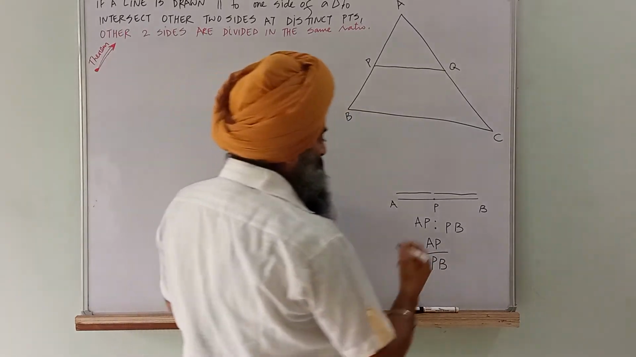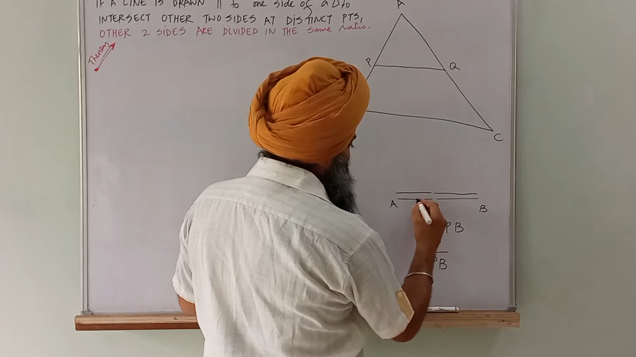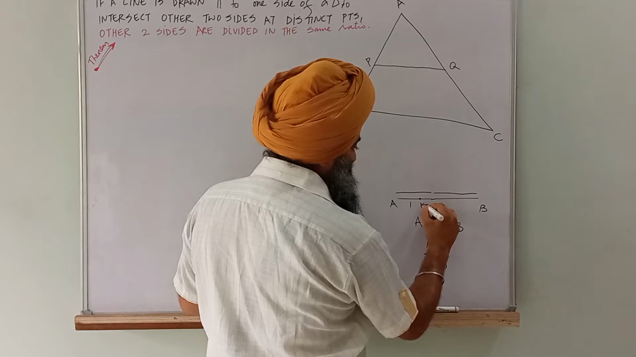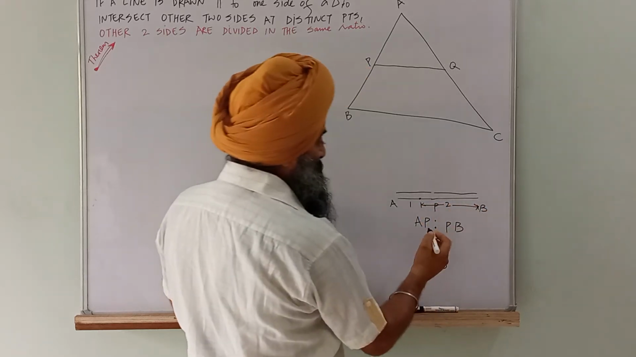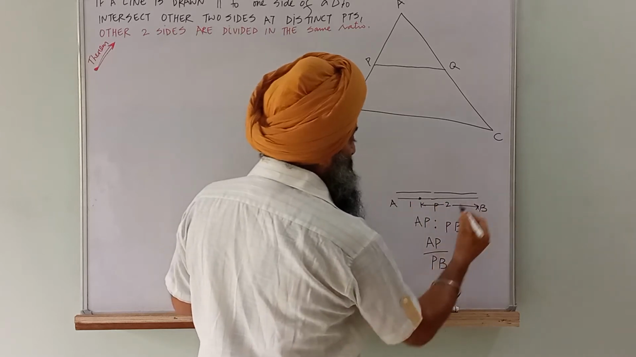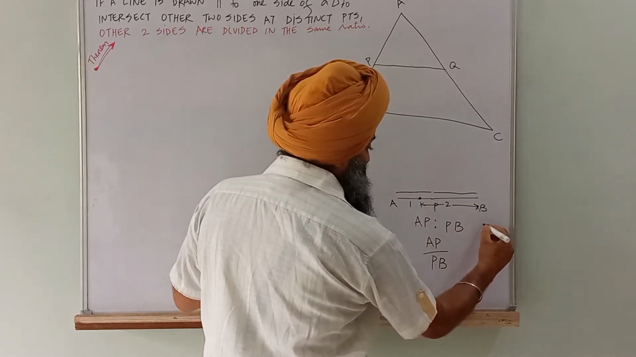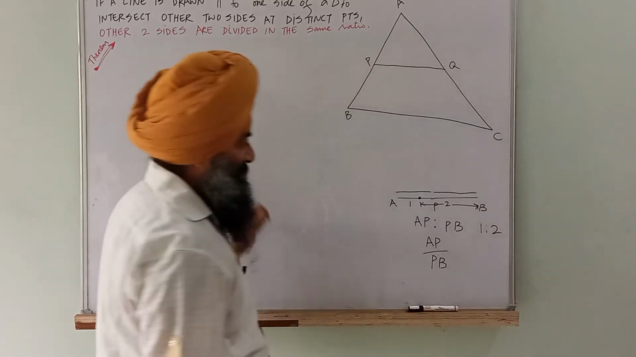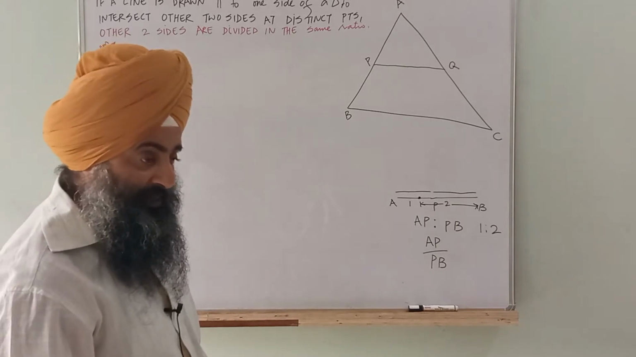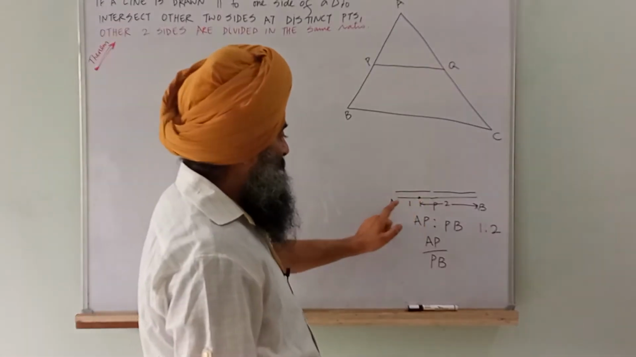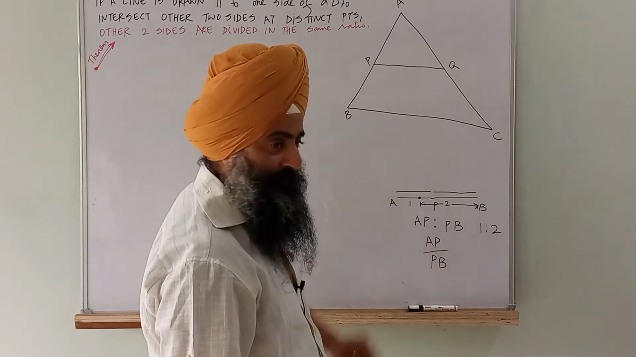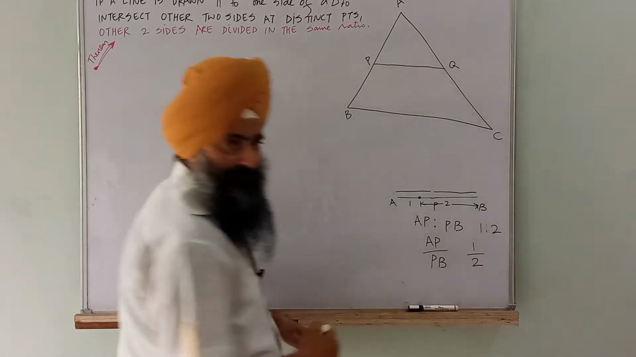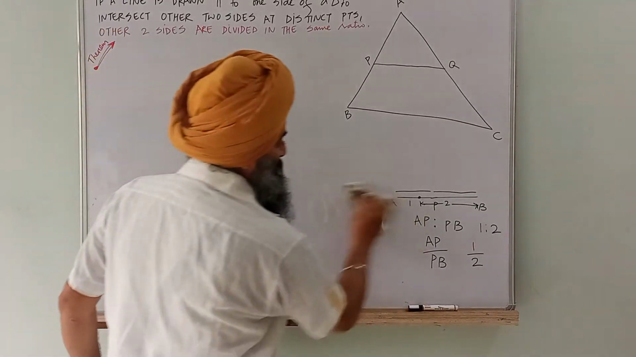Got it? Now imagine this point is here, this distance is 1 and let's say this distance is 2. So we will say point P is dividing AB in the ratio 1 is to 2. Point P is dividing line AB in the ratio 1 is to 2. We can also say 1 by 2. Am I right? So this we have understood.